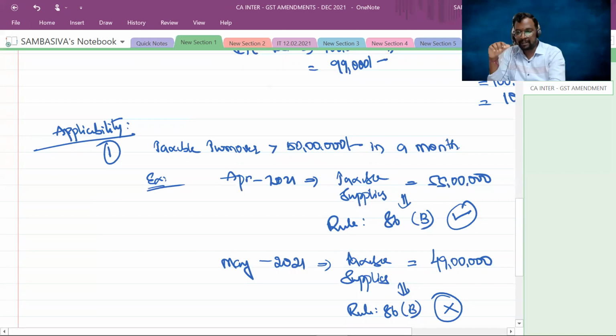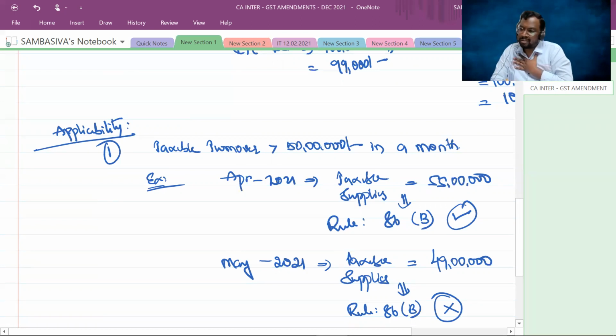But sir, you said Rule 86B has been introduced to put a check on fake input tax claimers. Correct. And sir, there are certain genuine taxpayers also. Suppose I'm a genuine taxpayer and my taxable turnover generally exceeds 50 lakhs every month.